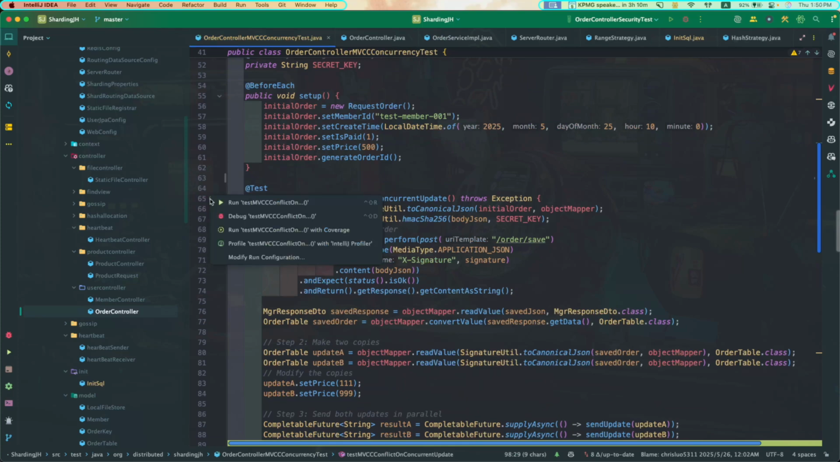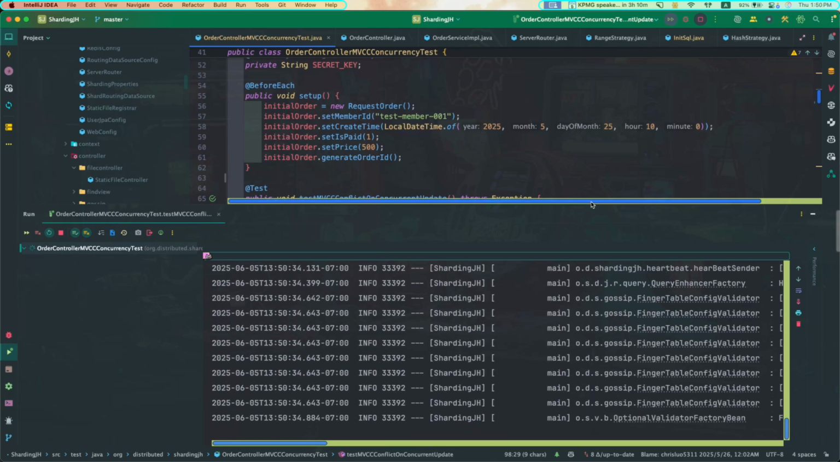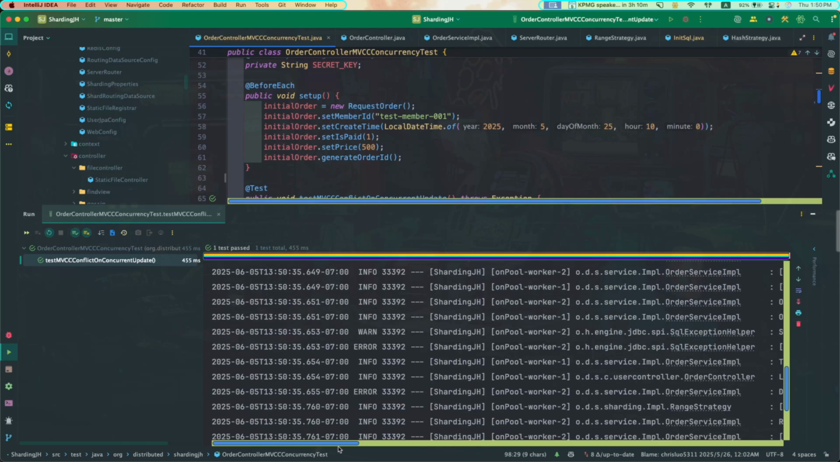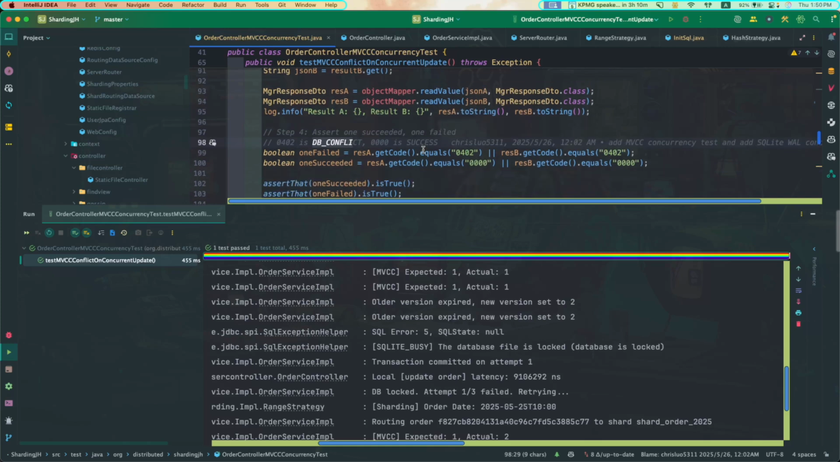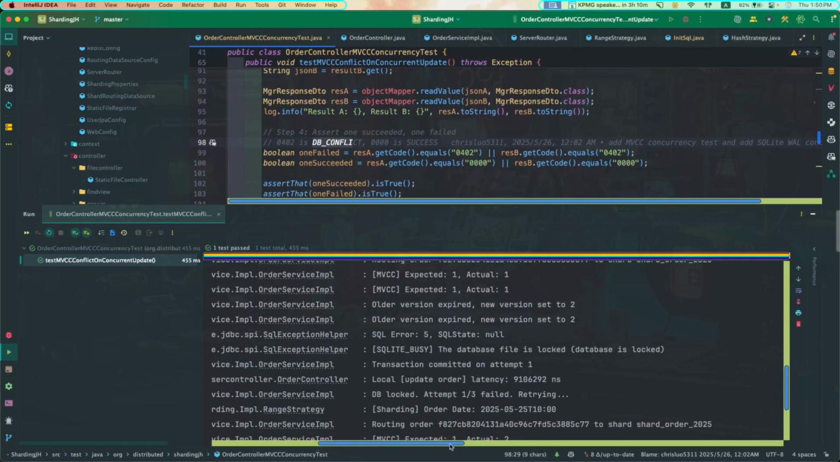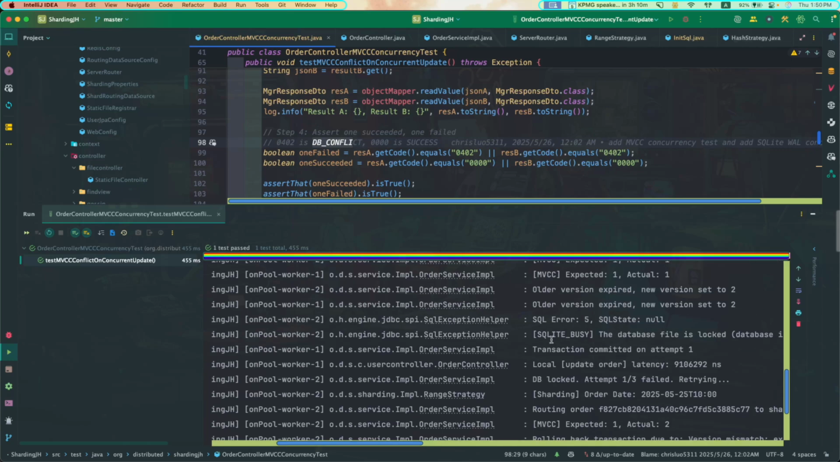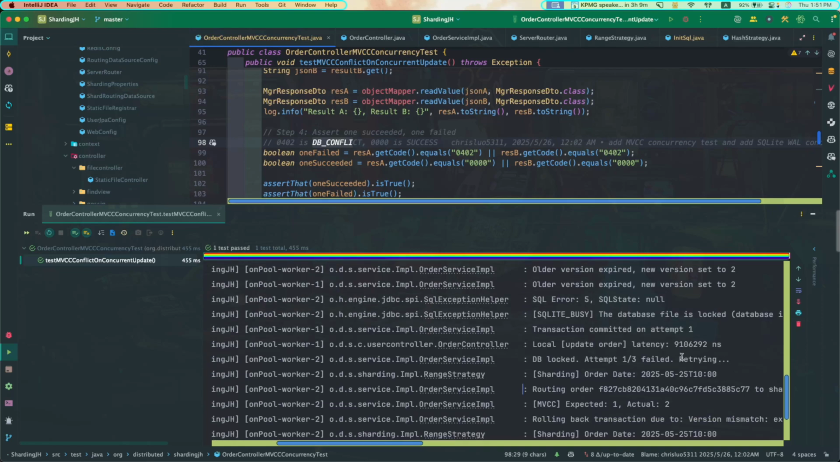Let's test. Yeah, you can see this is checked, which means the result meets our expectation. Here are worker 1 and worker 2. At first, they both read version 1, so they both want to update at the same time. First we see this database lock, which is natural for SQLite. We cannot remove that, but to simulate the MVCC, we try a second and third time.